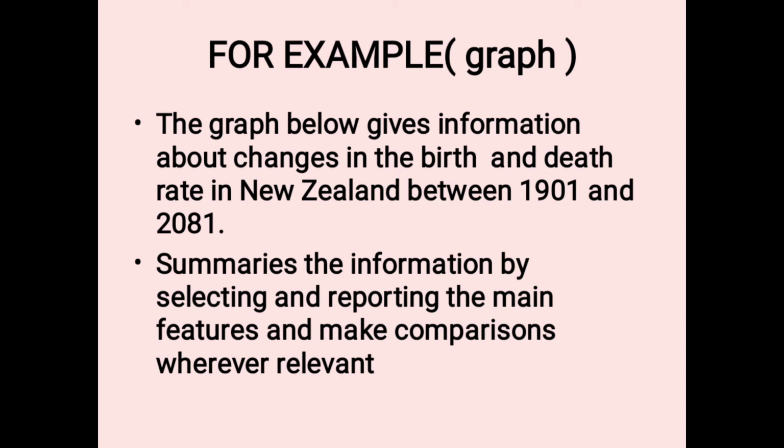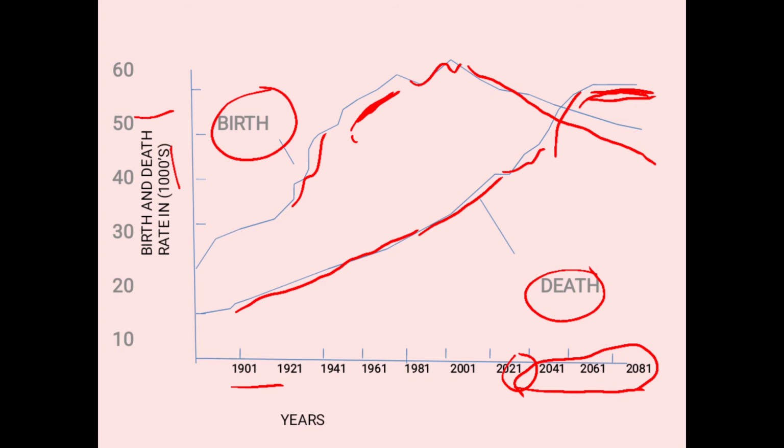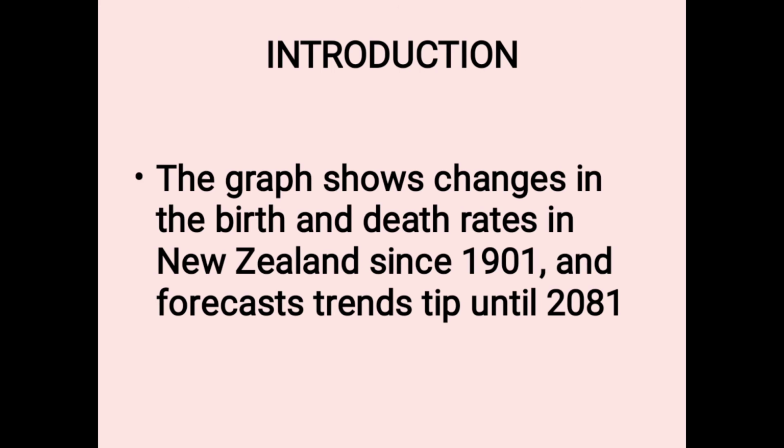Now an example, suppose this is given to you. The graph below gives information about changes in the birth and death rate in New Zealand between 1901 and 2081. Summarize the information by selecting and reporting the main features and make comparisons wherever relevant, meaning suitable. This is the question and this is the graph, as we earlier discussed. So how to explain the graph in words? I am going to discuss it now in words.